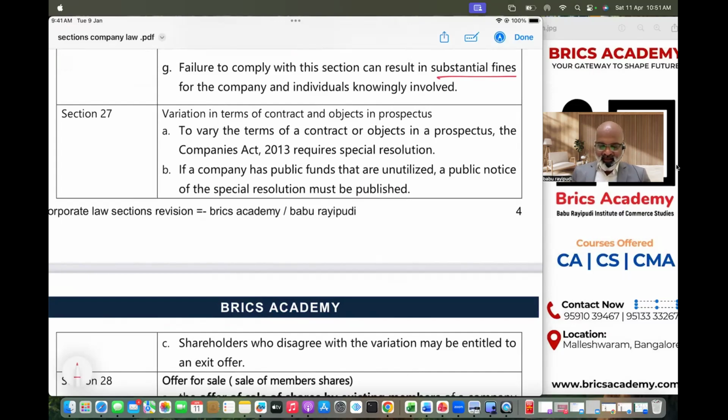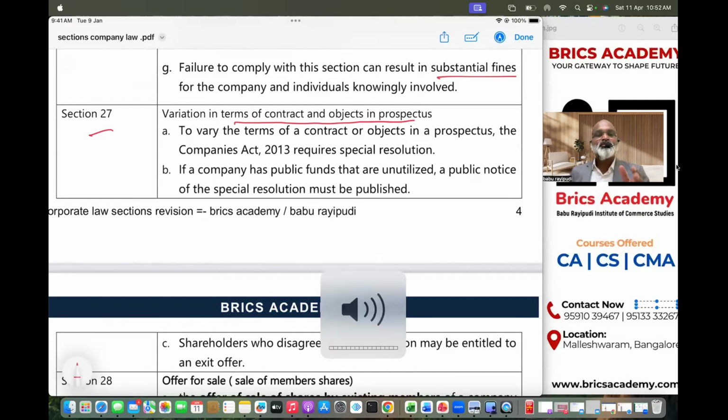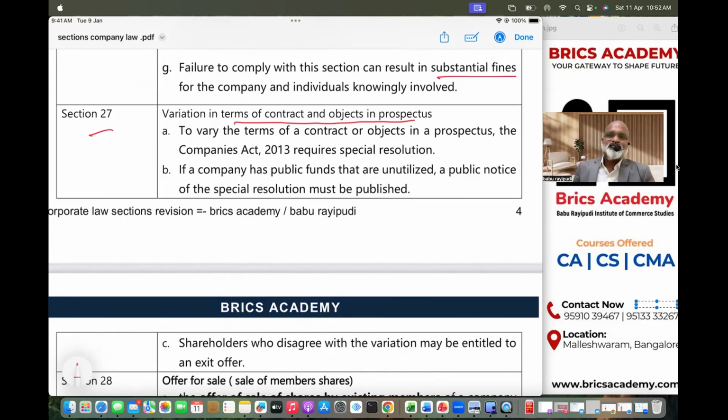All right. Yes. Next one. Section 27 talks about variation of terms of contracts. That means after issuing prospectus. Normally, when you issue prospectus, you usually mention very clearly the objective for which it is raised.